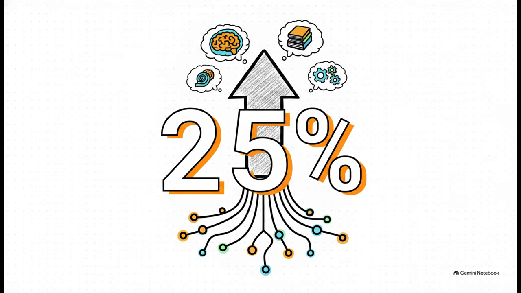The paper highlights a massive 25% performance improvement simply by scaling up test time compute. In simpler terms, that means giving the model a little more time to think and execute search steps before it's forced to spit out an answer. And this is an absolute game changer. Because ARAG lets the model make its own retrieval decisions, just increasing the maximum steps it's allowed to take to search, read, and evaluate directly scales up the performance. The system naturally gets better the more computational resources you throw at it during that test time.